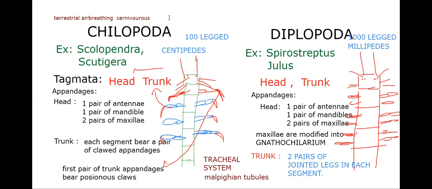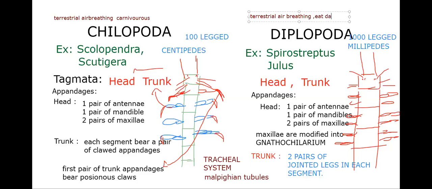Okay, so that is to be remembered. When it comes to the diplopoda, diplopods are terrestrial, air-breathing. But these are decaying animals, that means they are not carnivores. Terrestrial, as usual, air-breathing, but they eat decaying leaves, saprozoic we say.